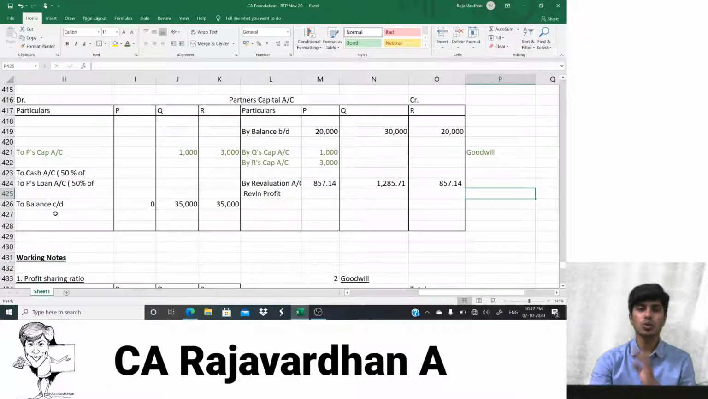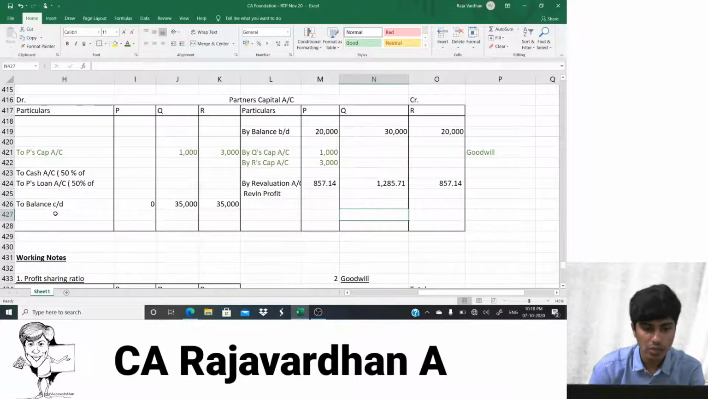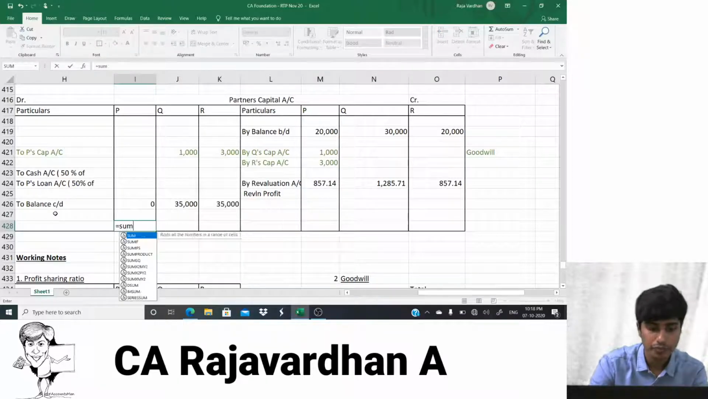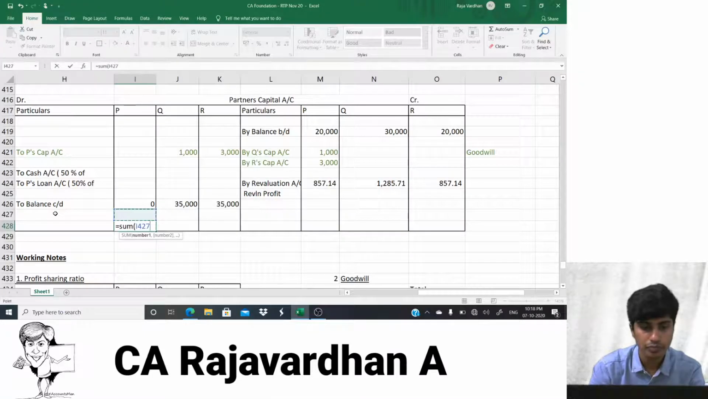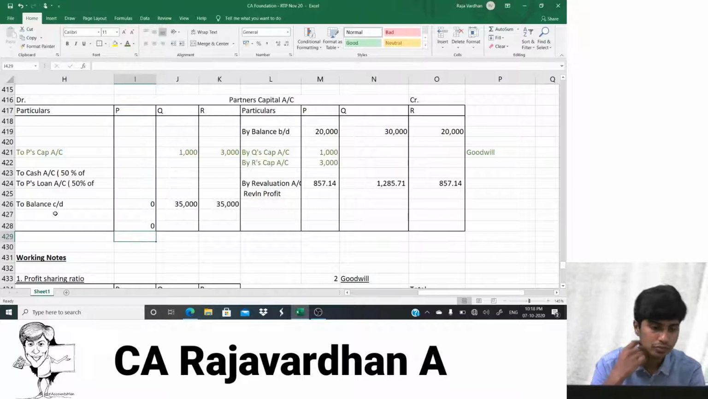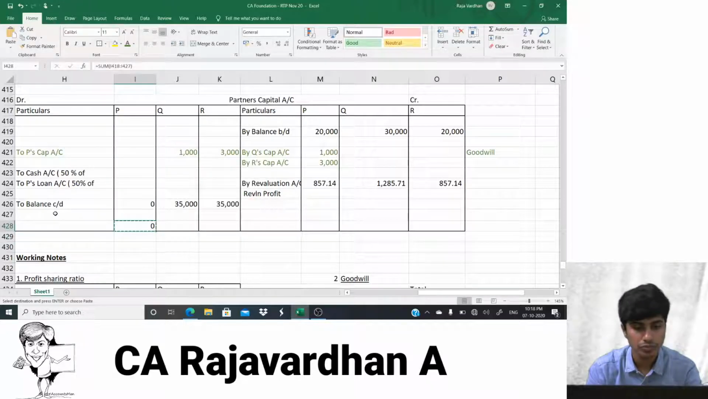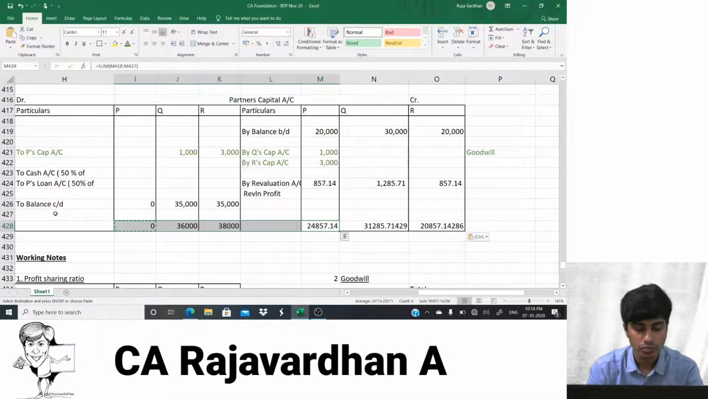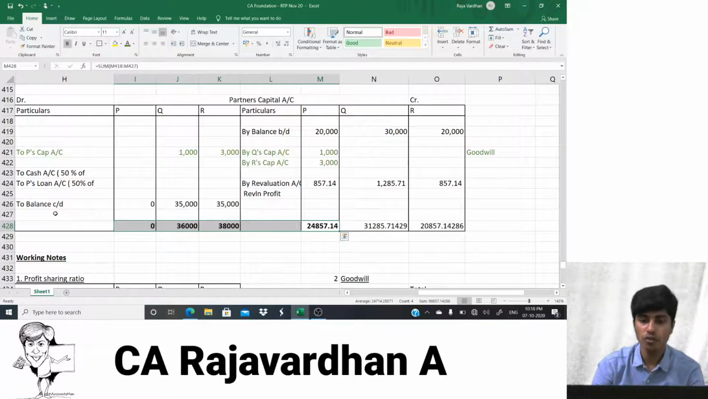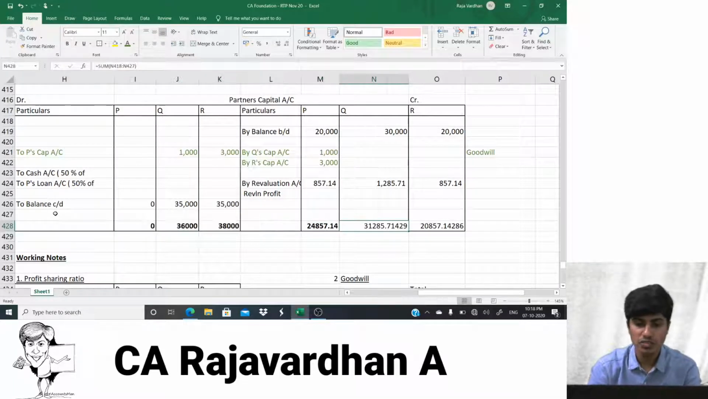Okay. So the revaluation account is closed. The partners' capital account has everything in it. So come on, let's close this partners' capital account. I'll find totals now. Okay, guys, I have found the totals now. So let us find the balance figures now.